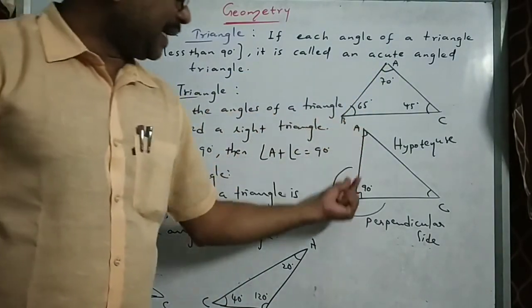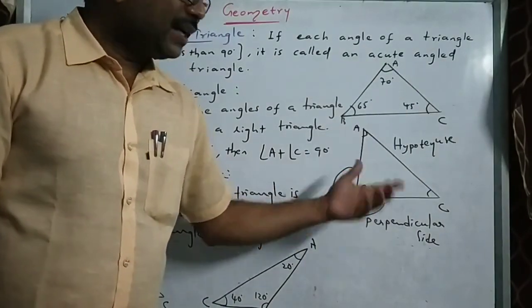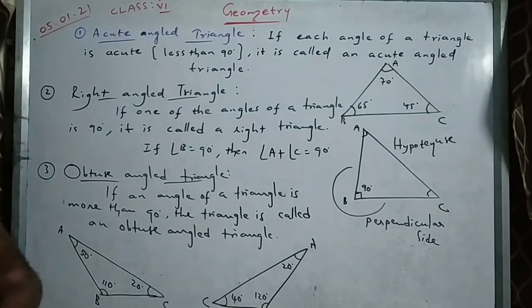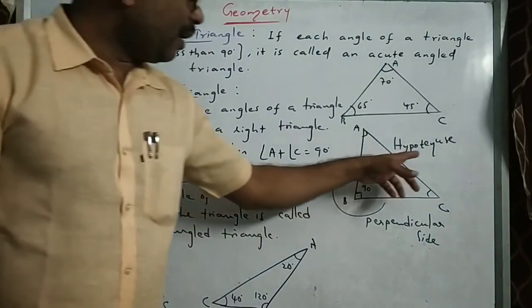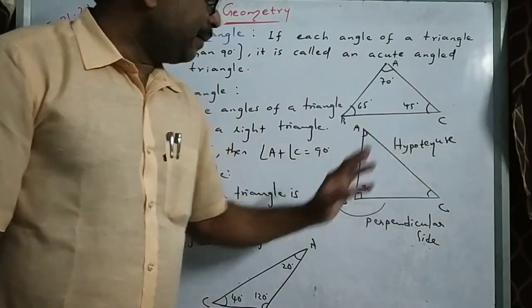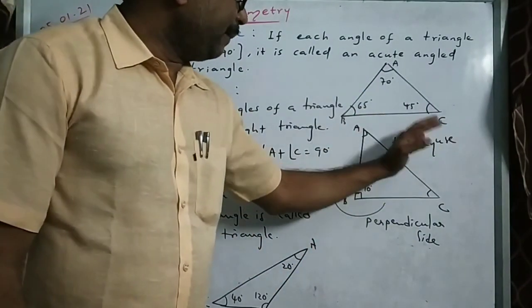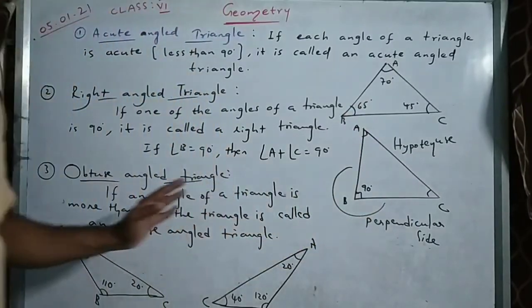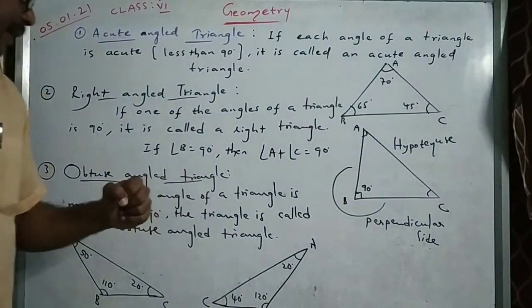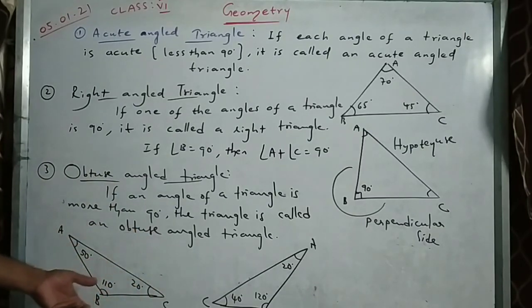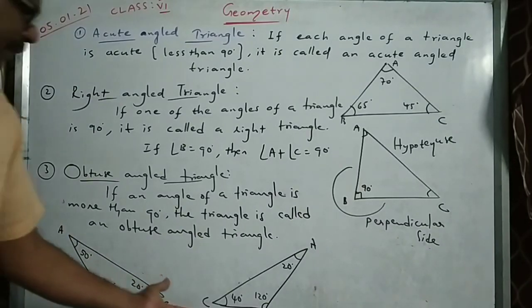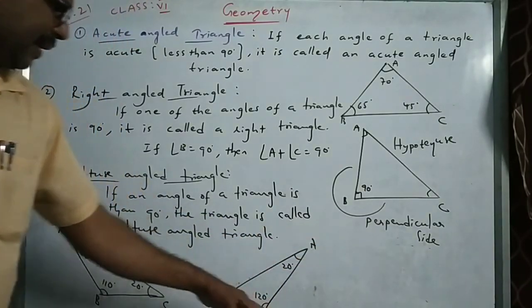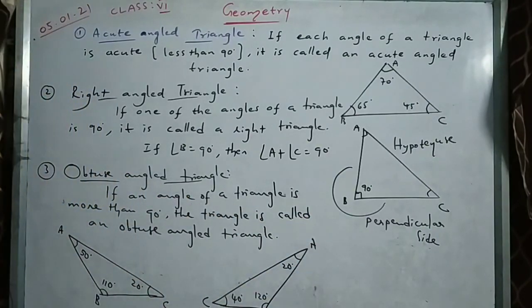Right means exactly one angle should be 90, other two angles can be acute, means below 90. Right? The side opposite to 90 degrees is called hypotenuse, and the hypotenuse is the longest side of a right angled triangle. Obtuse angled triangle means any one of the three angles can be obtuse, means above 90. Remaining two angles should be acute. Okay? If the obtuse angle is this side, the triangle is like this. If the obtuse angle is right side, the triangle will be like this. Okay? Hope it is clear.